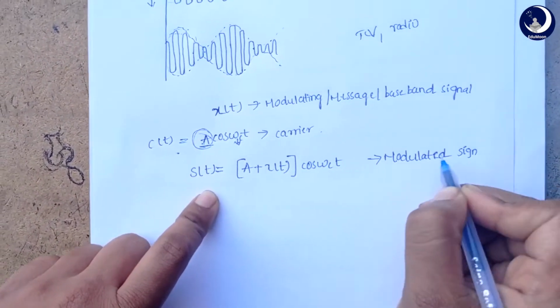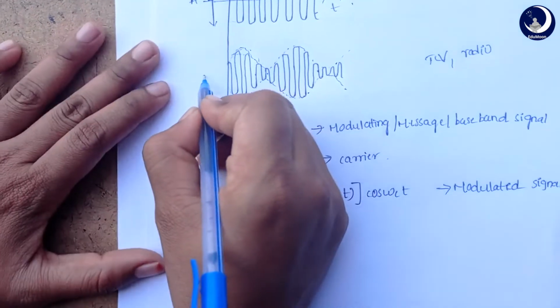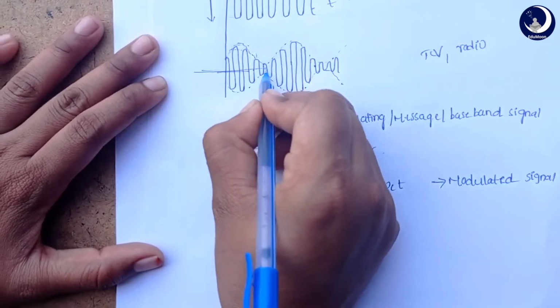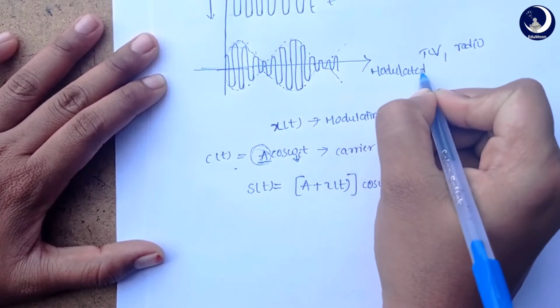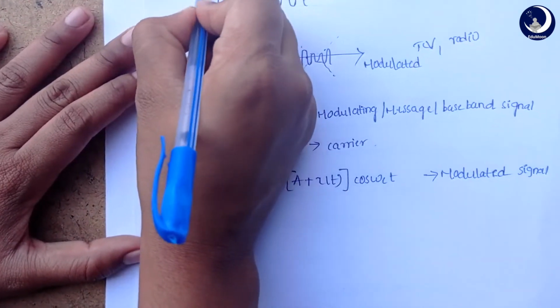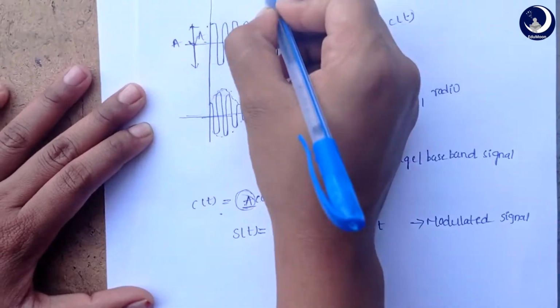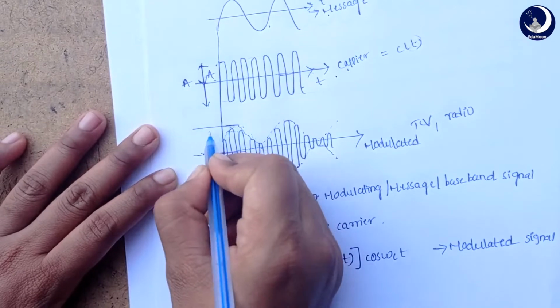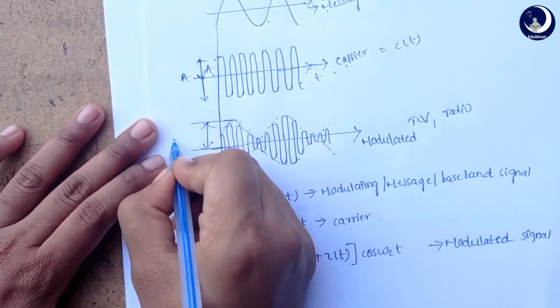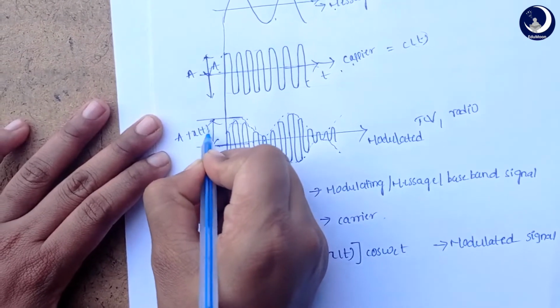If you consider this as the modulated signal, then this is A and this is x of t. The amplitude will be A plus x of t.